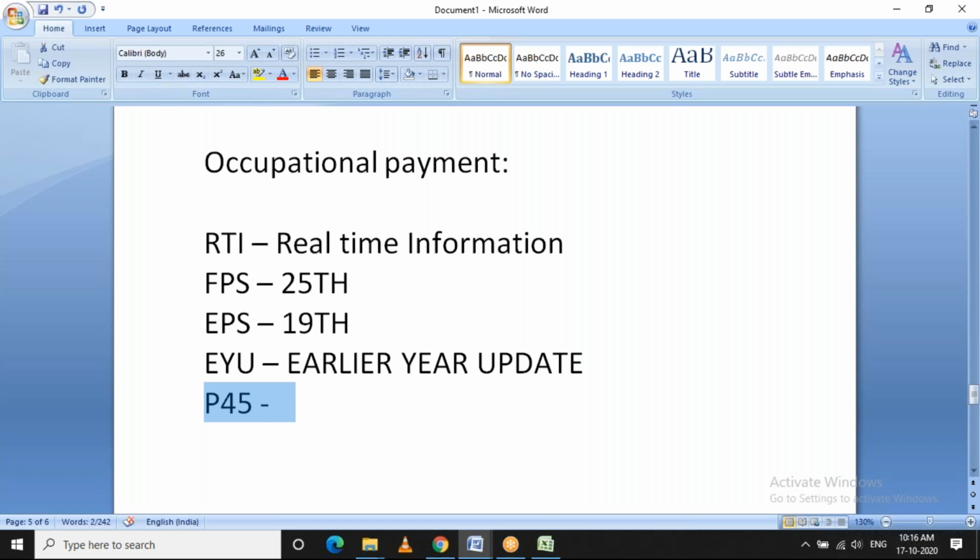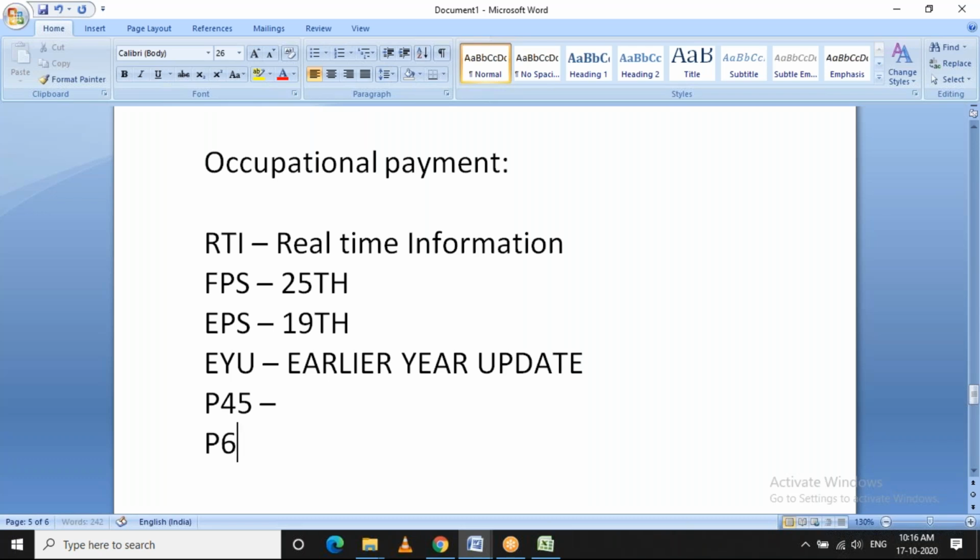The employee has to submit this P45 form to the new organization where he joins, so that they will consider the previous taxable earnings and then calculate the tax for the following periods.